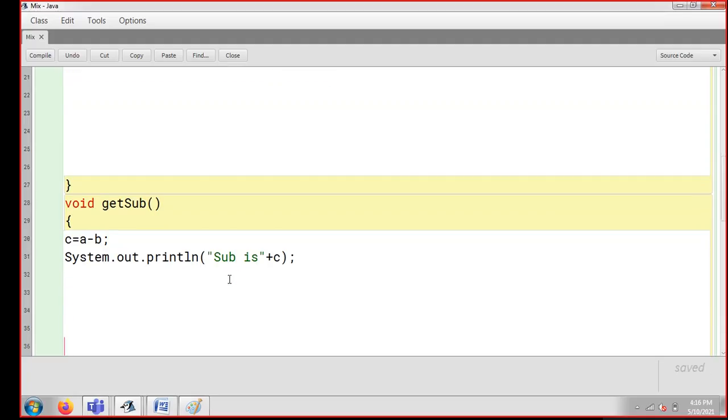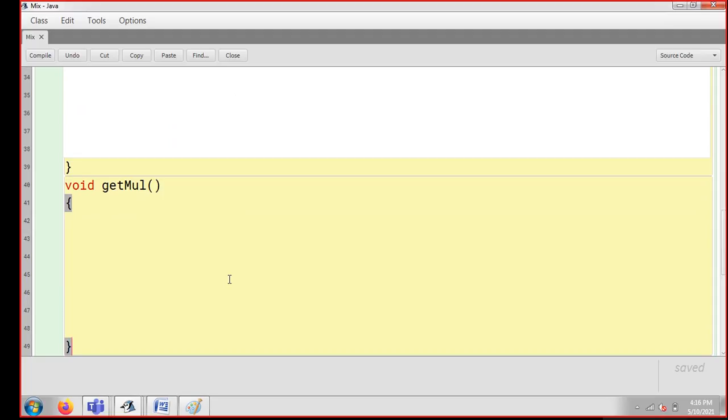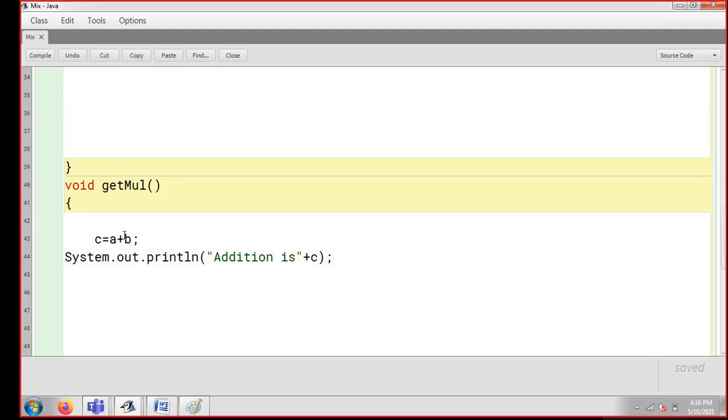Now I'm going to come here to get multiplication, and again I'm going to paste the same code. This will be multiplication. In place of addition, I'm going to write multiplication here. And here you can see it is all done. So guys, my work is already done.